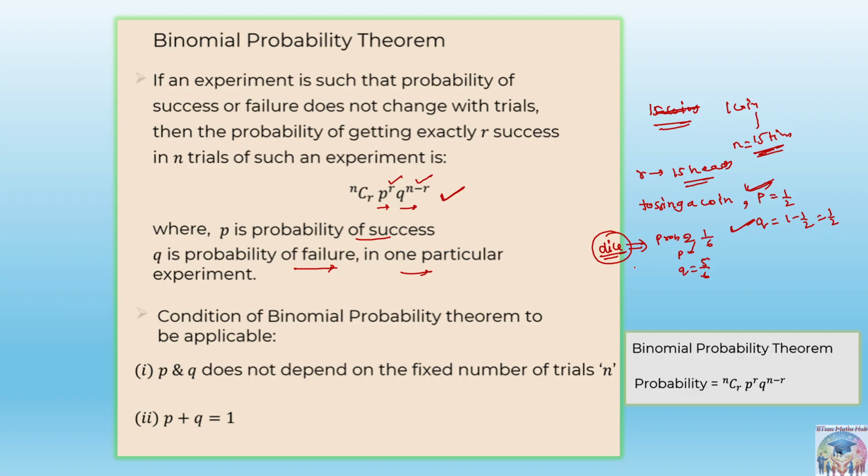This was an unbiased die, meaning nothing has been changed with the dice. But suppose this is a biased die, meaning the die is not symmetrical. In that case 2 can come 2 times also, so the failure and success probability will change with the trials. Are you getting the points?